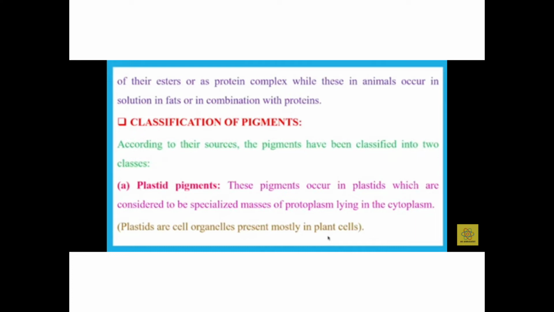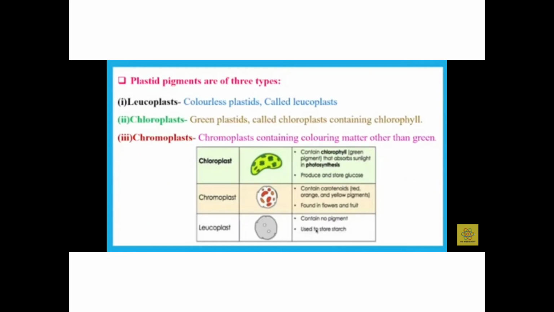A. Plastid pigments. These pigments occur in the plastids, which are considered to be specialized masses of protoplasm lying in the cytoplasm. Plastids are cell organelles present mostly in plant cells. Plastid pigments are of three types. Leucoplasts are colorless plastids called leucoplasts.